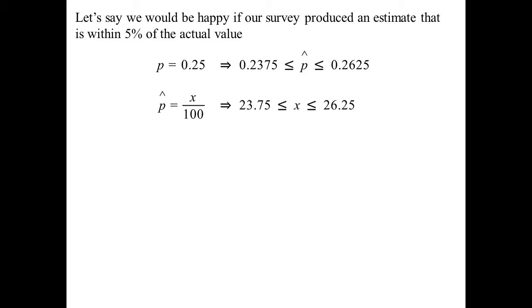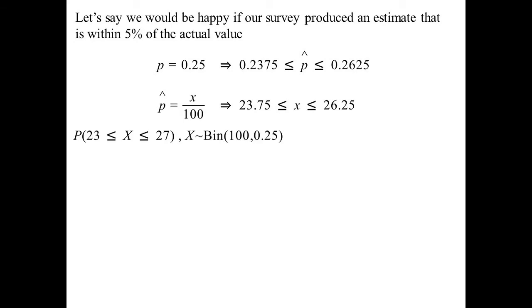So x is going to be in between 23.75 and 26.25. So in our 100, I want to see if we get between 23.75 prime numbers and 26.25 prime numbers. Now, of course, they're not going to pick 23.75 or 26.25, so I'm going to push the boundaries out to those limits.